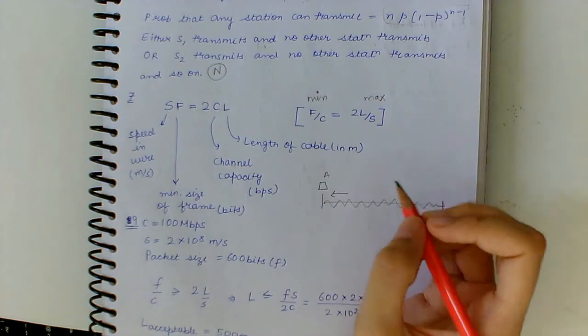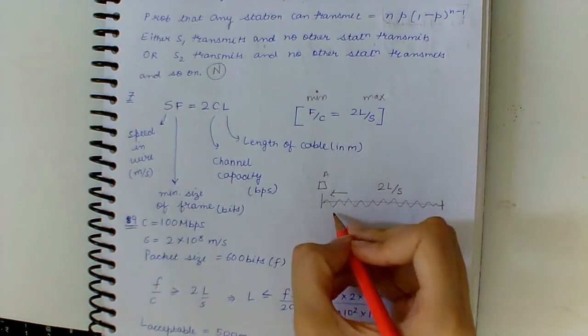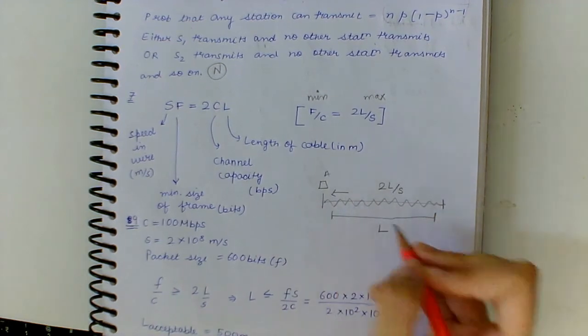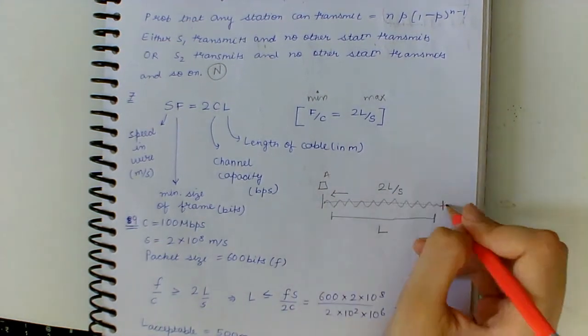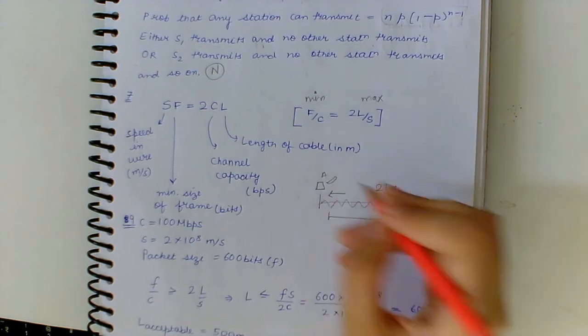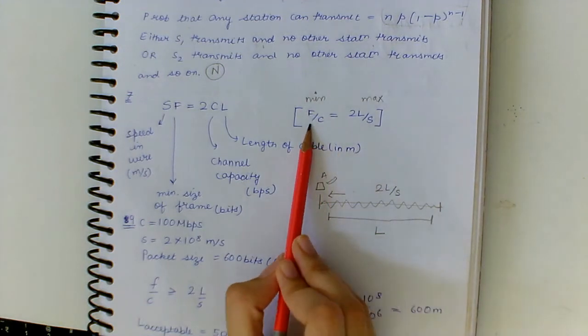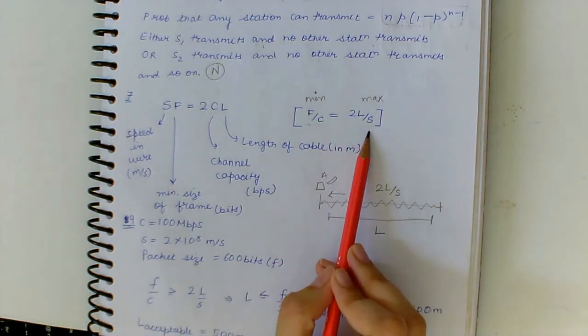So this turns out to be 2 into L by S, as this distance is L and 2L distance must be traveled by the signal to reach back to A so that it can detect that there has been a collision. So F minimum by C equals 2L by S, where C is the channel capacity.